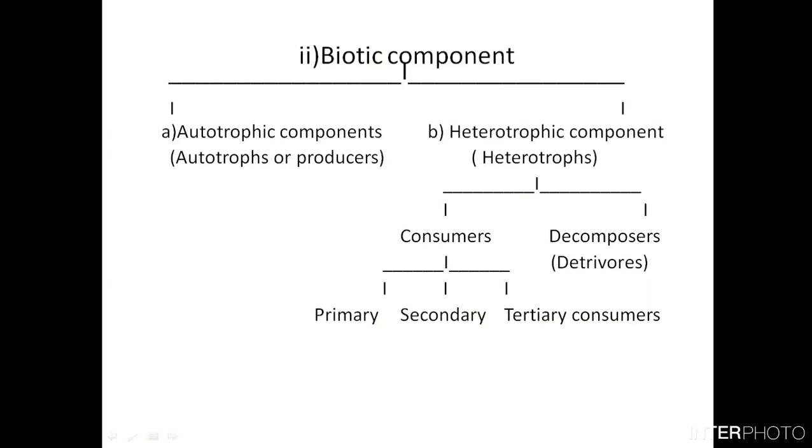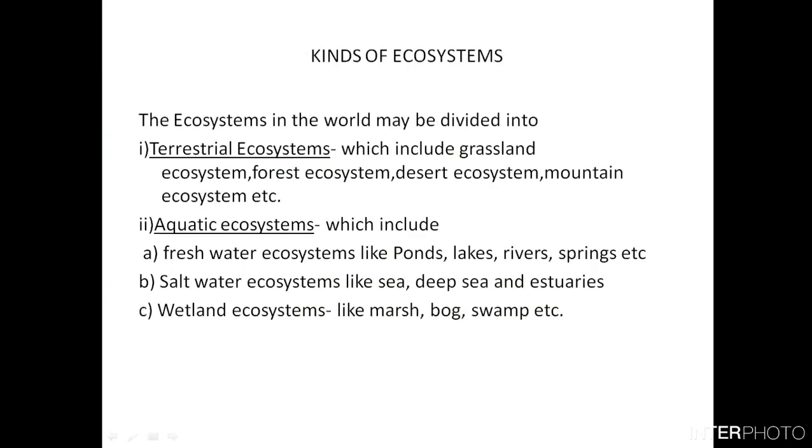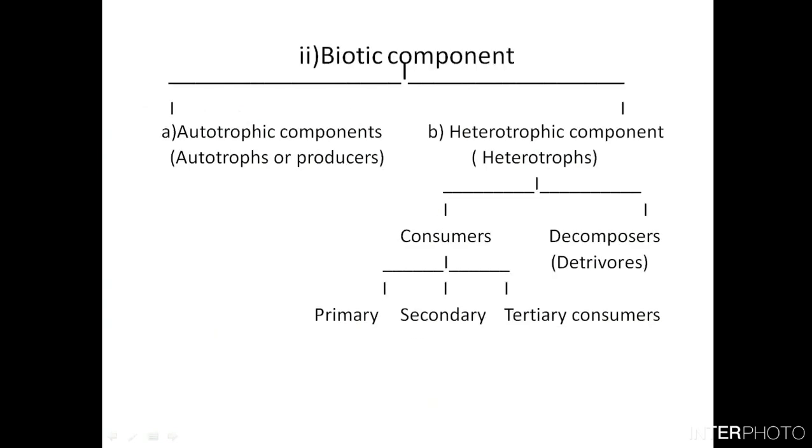The consumers include primary consumers, secondary consumers, and tertiary consumers. The primary consumers are directly dependent on the producers. The secondary consumers are dependent on the primary consumers, and the tertiary consumers are dependent on the secondary consumers.